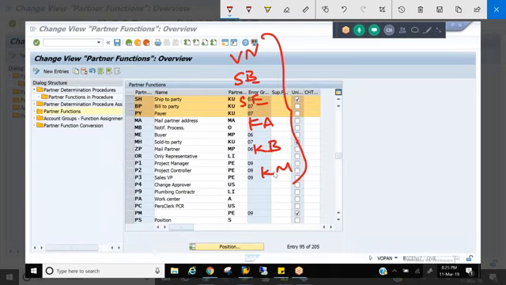They want to test your knowledge. It's not about sold to party, ship to party, bill to party. For sure they ask this question, can you tell me some partner functions? Then tell something out of this. If you tell SB, they know that you know the consignment process. If you tell KB or KM, they can understand that you know credit management. If you tell FA, they know that you know the shipment process, right? So that's how they assess you. But if you tell the basic ones, they think that you are just a fresher.